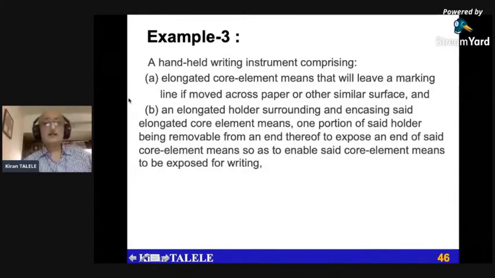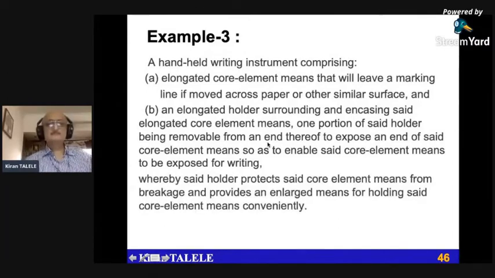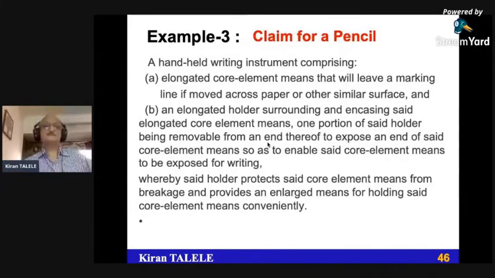An elongated holder, surrounding and encasing said elongated core element, one portion of said holder being removable. Okay, this is the claim of a pencil. Try to divide this into small parts. Find out the title, find out the functions, find out the elements, find out the means they are connected. This is an independent claim. And then you'll understand.